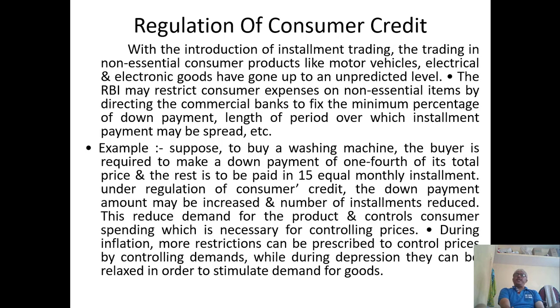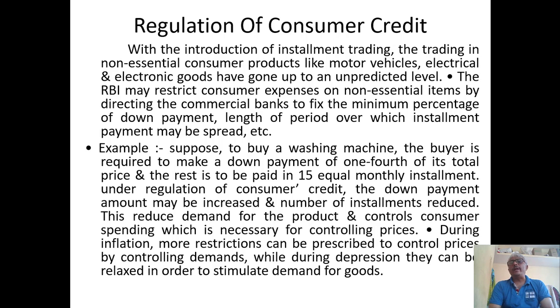Suppose to buy a washing machine, a buyer is required to make a down payment of one fourth of its total price. The rest is to be paid in 15 equal monthly installments. Under this regulation of consumer credit, the down payment amount may be increased and the number of installments reduced. This reduces demand and controls consumer spending, which is necessary for controlling prices. During inflationary conditions, more restrictions can be prescribed to control prices by controlling demand.